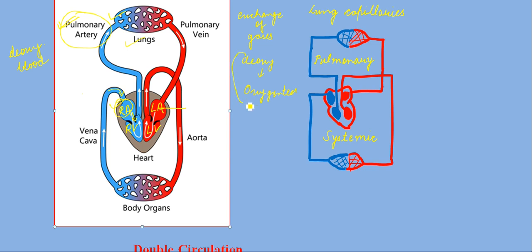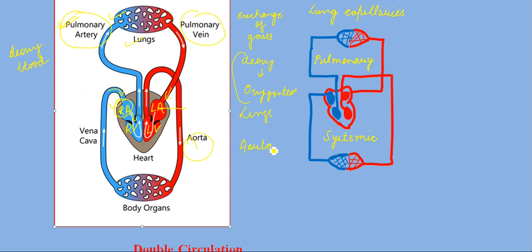This happens in your lungs, right? Now, from the lungs, the oxygenated blood enters your left auricle through the pulmonary vein. From the left auricle, the blood goes to your left ventricle, and then this oxygenated blood goes to your body parts through the aorta.